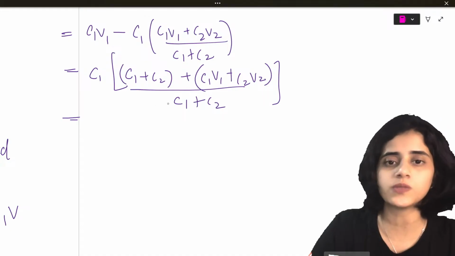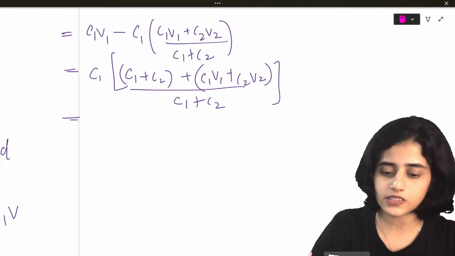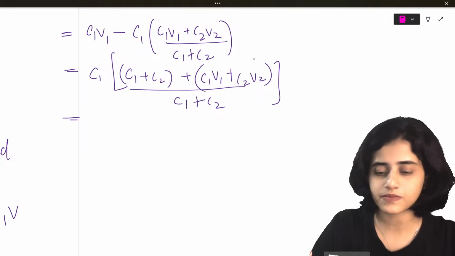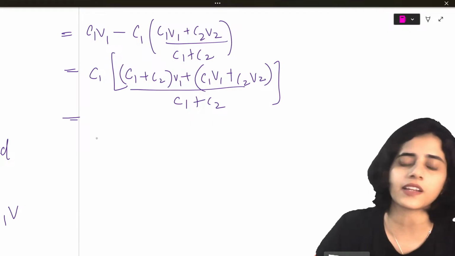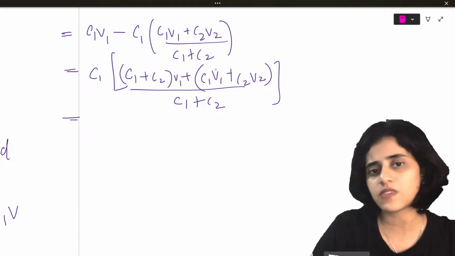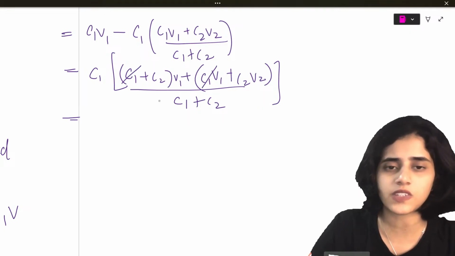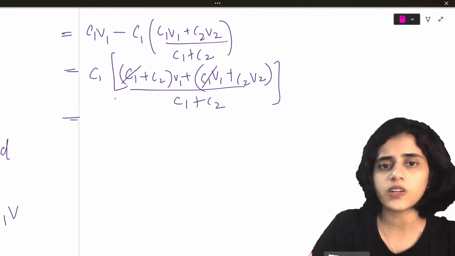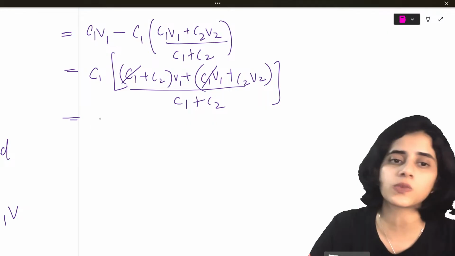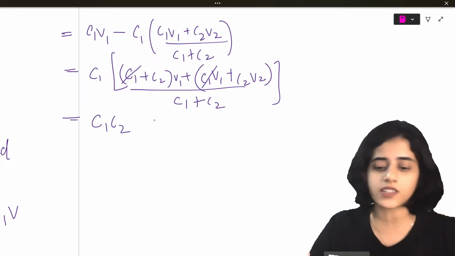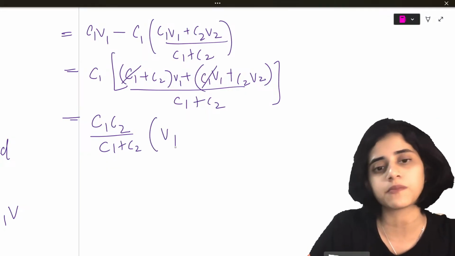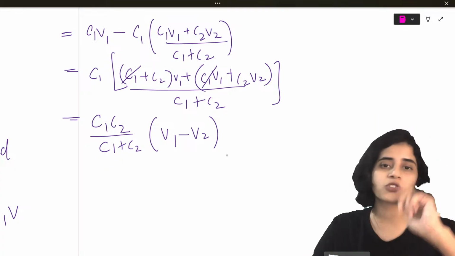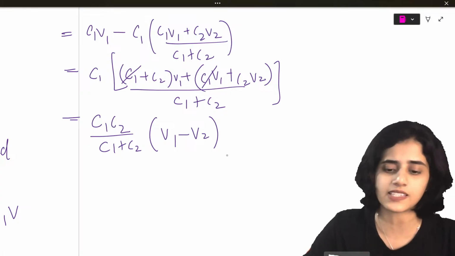Now this is equal to, there is a V1 here, how can I forget that. So C1V1, C1V1 I can cancel. Now what remains is C1C2. If I multiply C1 inside, it becomes C1C2 for both the terms, divided by C1 plus C2, the whole times V1 minus V2. I want you to do this math in between. You will definitely get it. It's a very easy step.